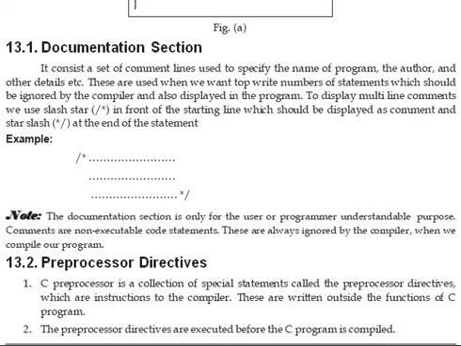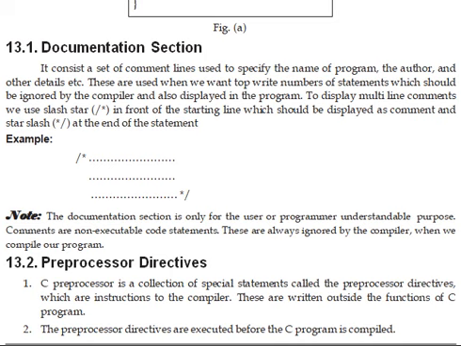These are used when we want to write a number of statements which should be ignored by the compiler and also displayed in the program. In the documentation section, we write information about the program, the author of the program, and other details.